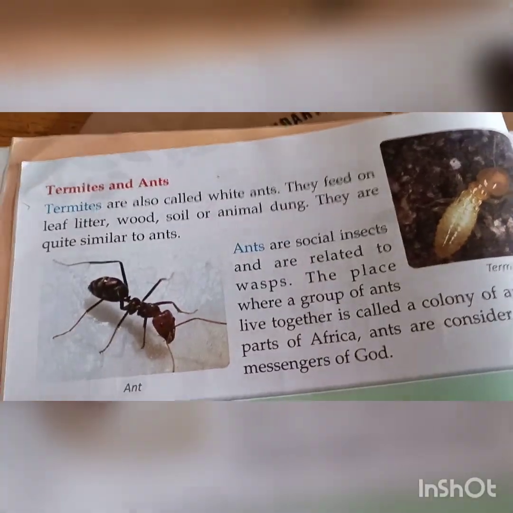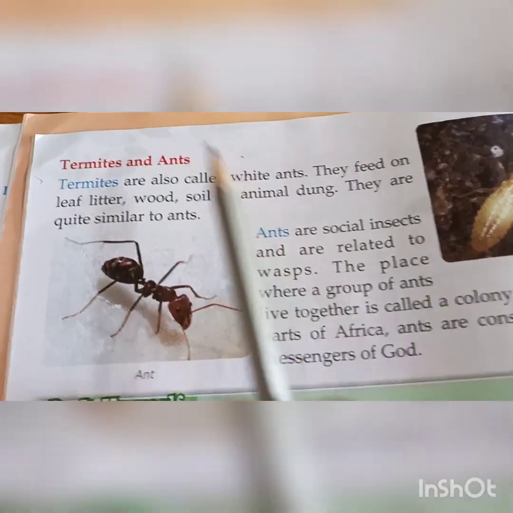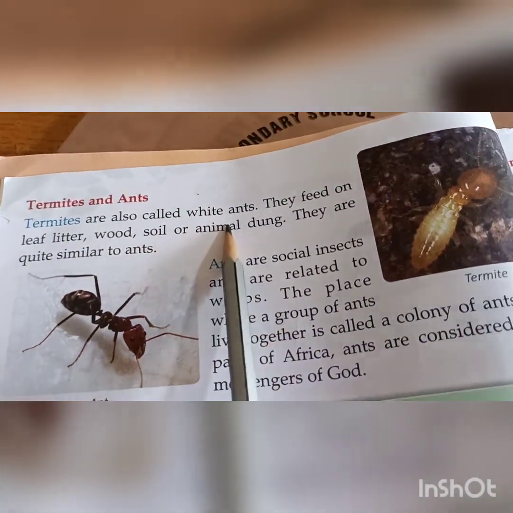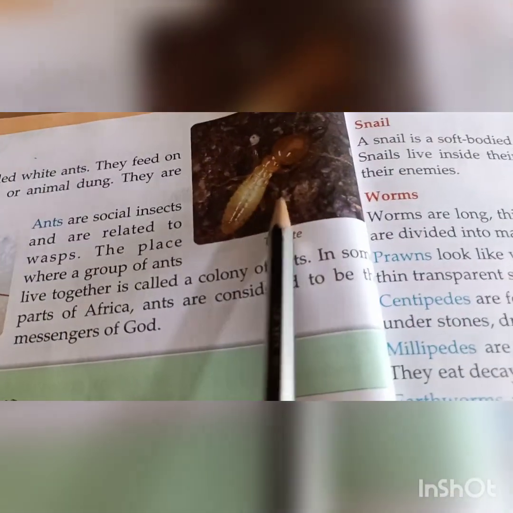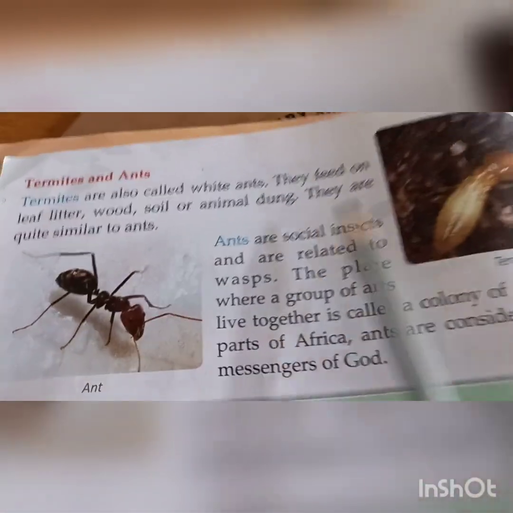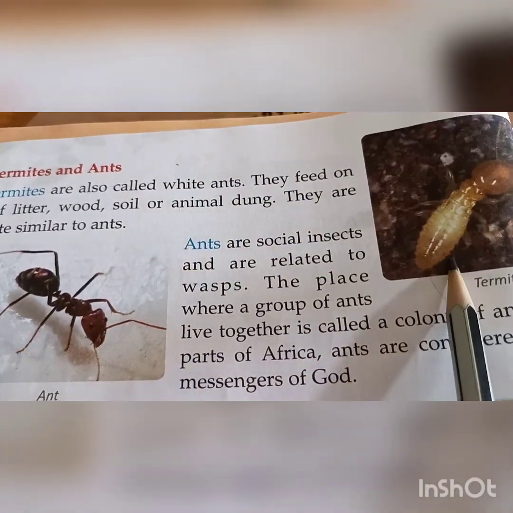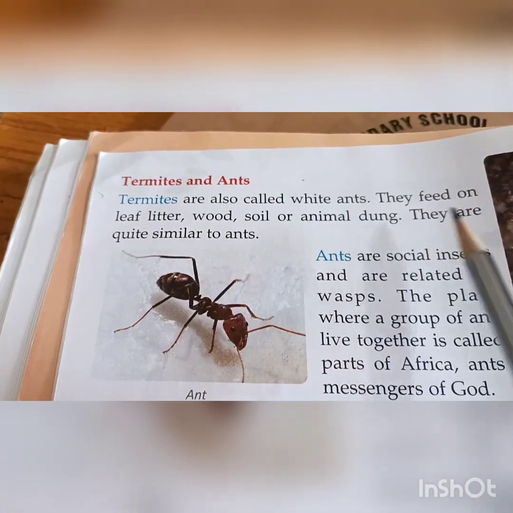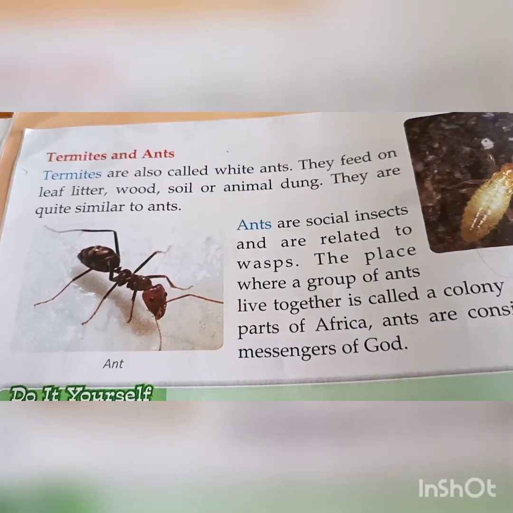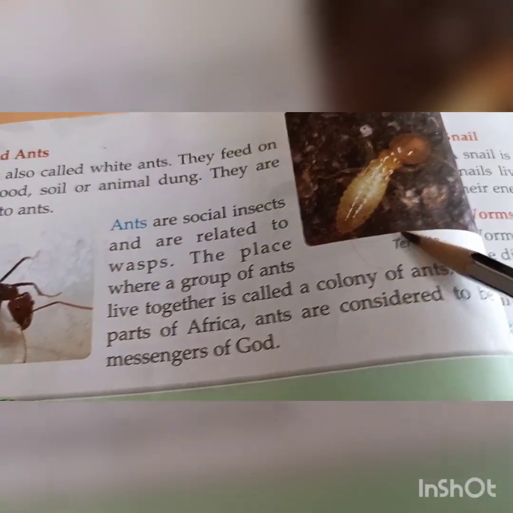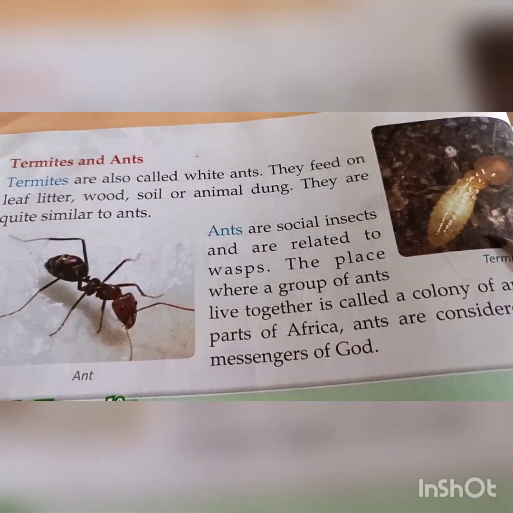Students, next is page number 46 about insects. Termites and ants. Termites are also called white ants. Look at this picture. This termite looks like an ant. We call termites white ants because their color is white. They feed on leaf litter, wood, soil or animal dung, and they live in animal dung, wood, soil and litter like this.